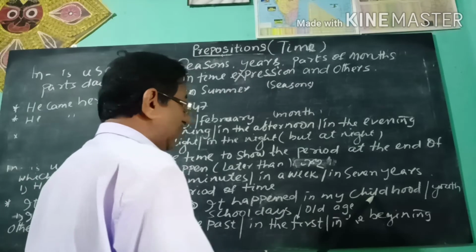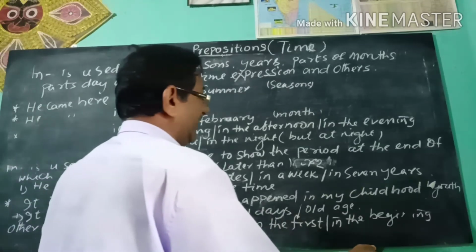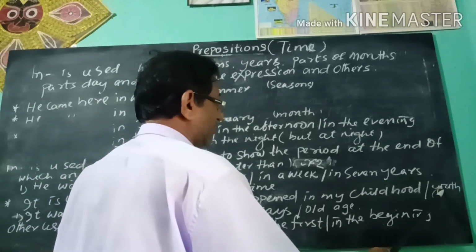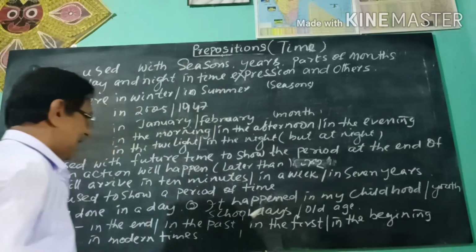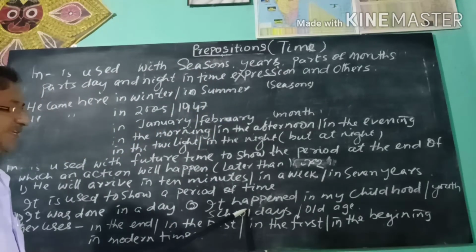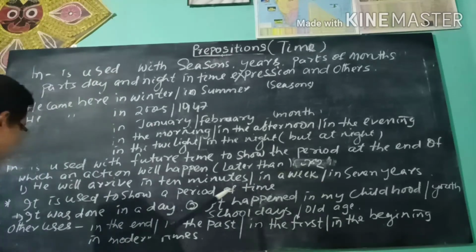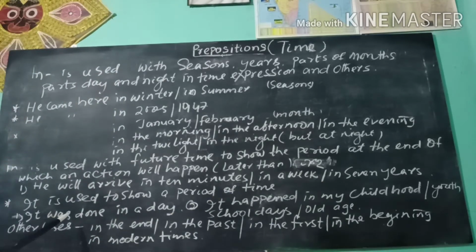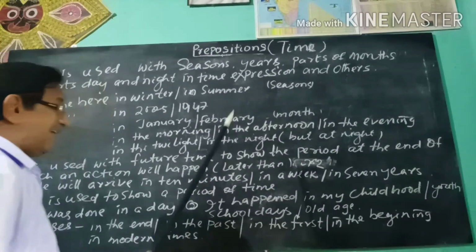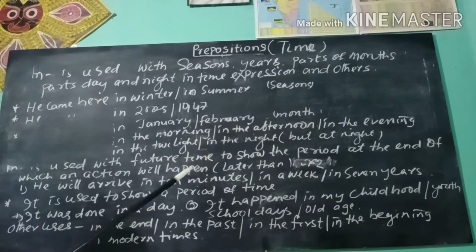Before childhood, in is used. In my youth, in school days, in my old age. So we see in is used for a period of time, before a period of time.